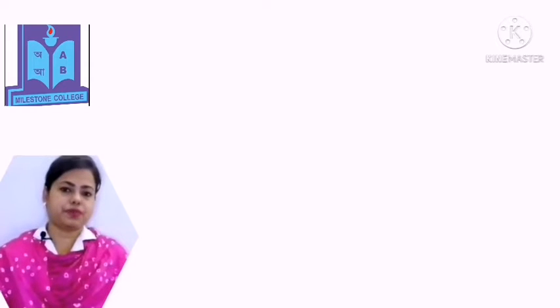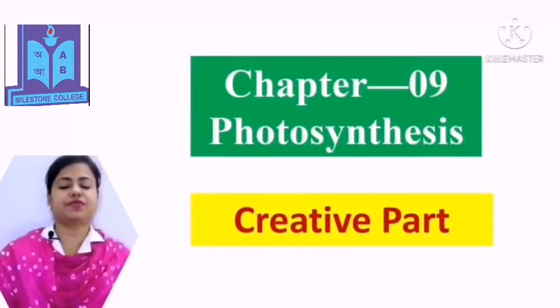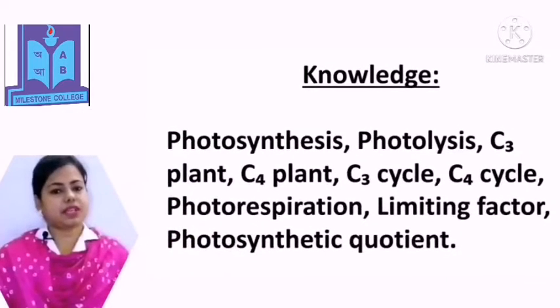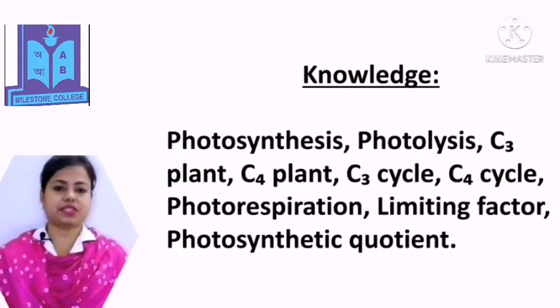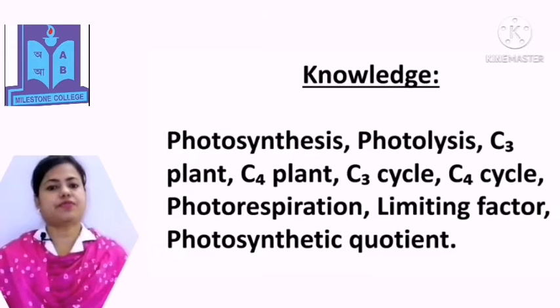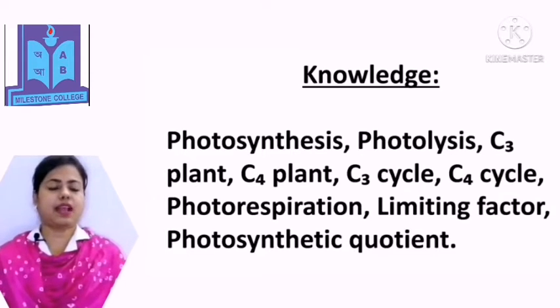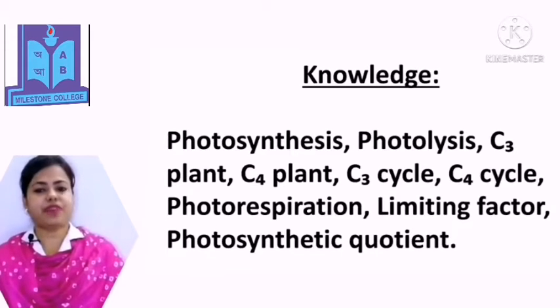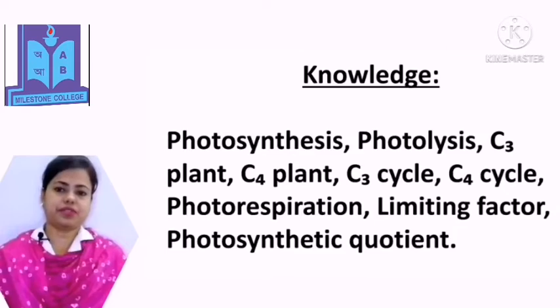Dear students, today I want to discuss the topic of photosynthesis from chapter 9. In this topic, you have to learn some short questions, and the short questions are photosynthesis, photolysis, C3 and C4 cycle, C3 and C4 plant, photorespiration, limiting factor, and photosynthetic quotient.